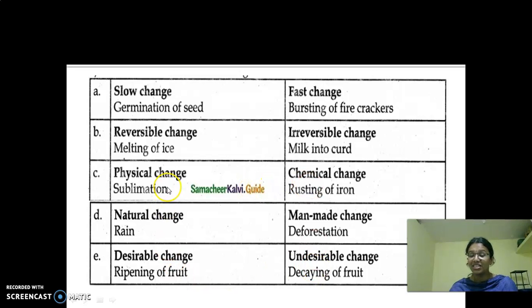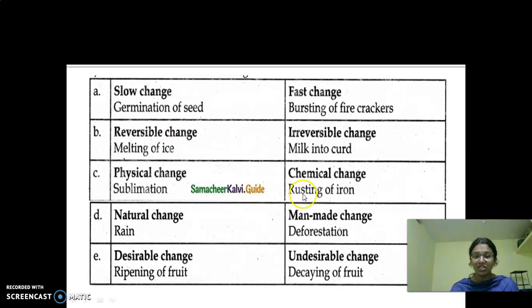What is the example of physical change given here? Sublimation. What is sublimation, children? Yes, naphthalene balls, I told you right. The solid state is directly converted into a gaseous state without undergoing a liquid state. The solid is converted into vapor without undergoing the liquid state, and this is called sublimation.